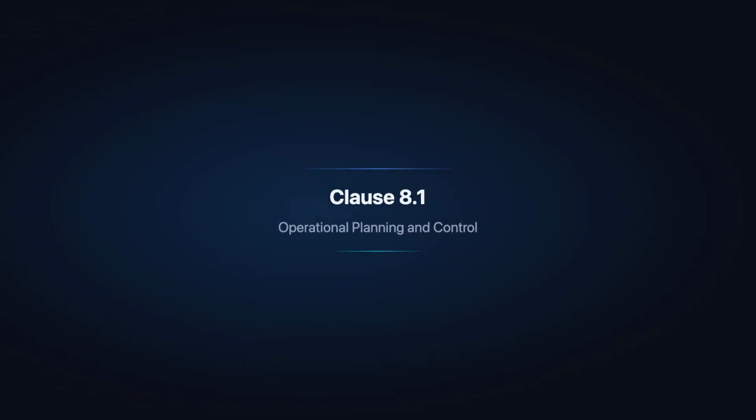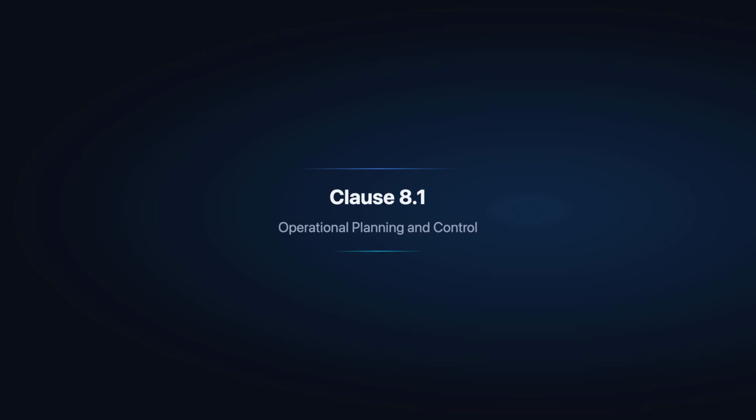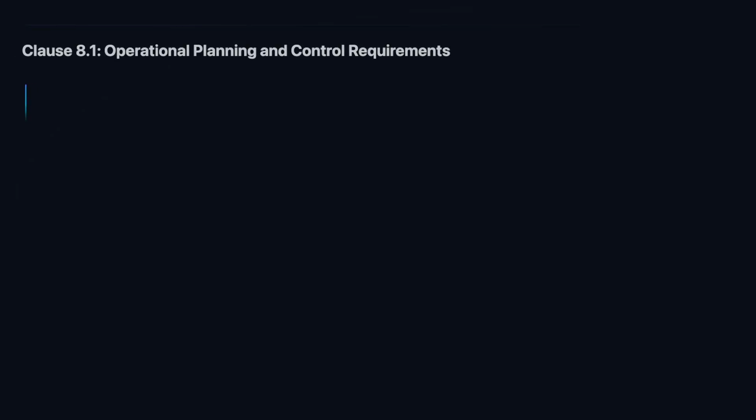Let us examine Clause 8.1, the requirement to plan, implement, and control the processes needed to meet information security requirements. Clause 8.1 requires the organization to plan, implement, control, and maintain the processes needed to meet information security requirements, and to manage both plan changes and outsourced processes.